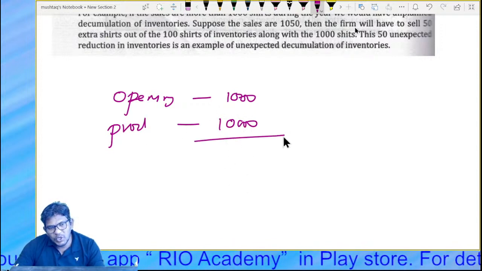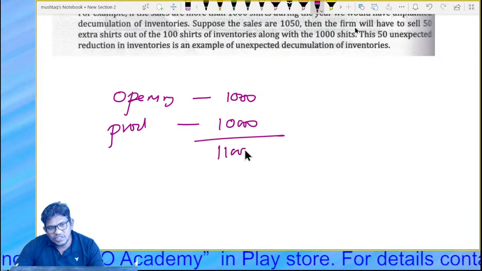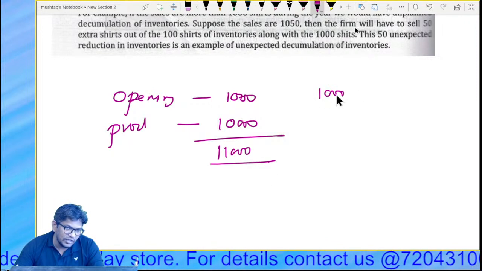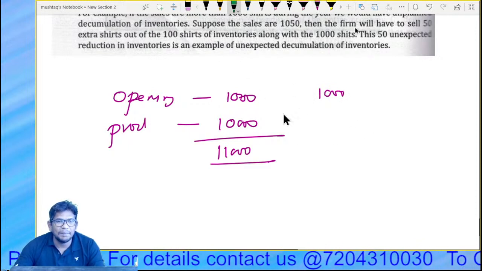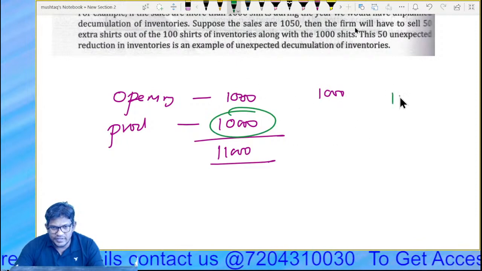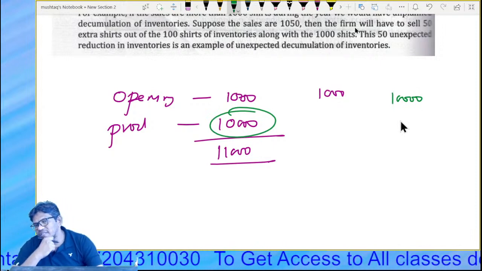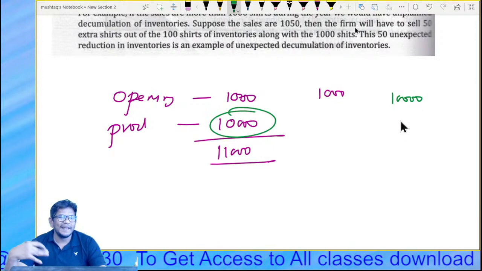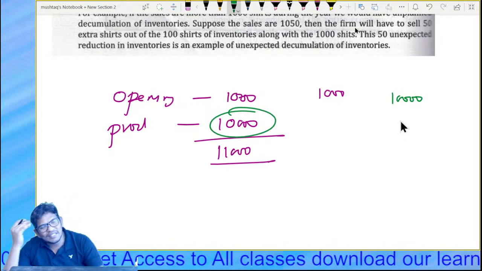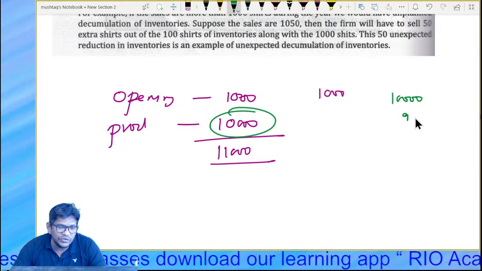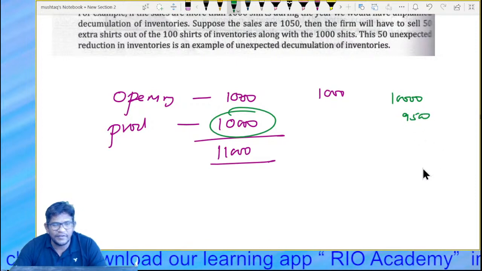Okay, fine. Total how much stock they have? 11,000 is the stock they have, and they thought of having an opening stock of 1,000, and they plan to sell off 1,000 units. What happens here? There is no sale in the market, or you can say the sale has decreased. Assume that they sold only 9,500 units.